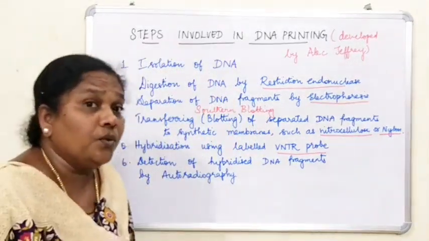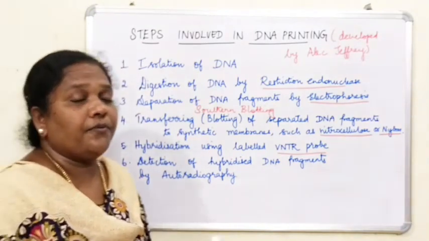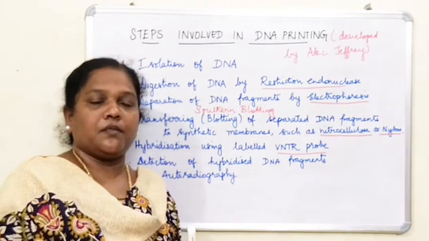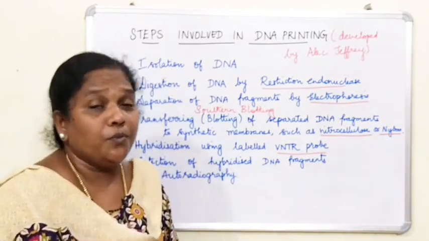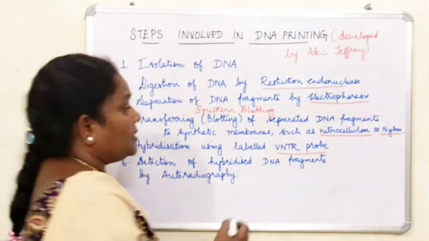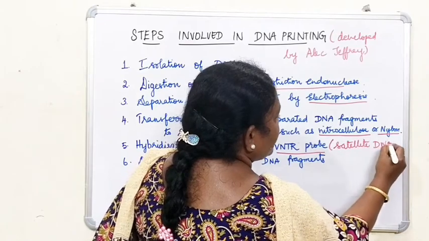So what did he do? We have learned that satellite DNA forms the basis for fingerprinting, because it shows a very high degree of polymorphism. Polymorphism is variation which occurs due to mutation. That is the reason the satellite DNA is used as a probe.